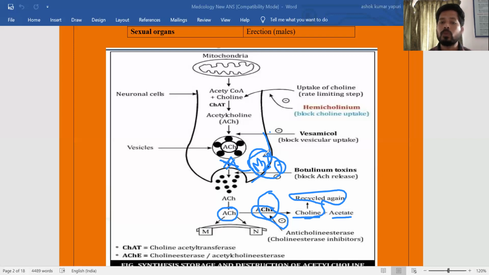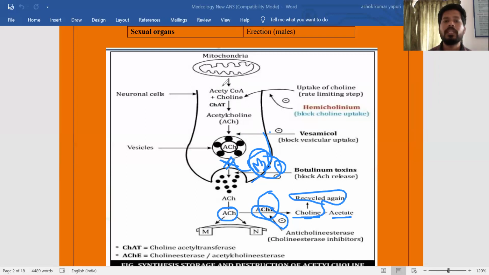These autoreceptors are also called presynaptic receptors. What is the definition? Simply, an autoreceptor or presynaptic receptor is present on the presynaptic neuron membrane, and when it is activated, it inhibits the release of its own neurotransmitter. Here, acetylcholine is the neurotransmitter. When M2 receptors, nothing but autoreceptors or presynaptic receptors, are activated, they inhibit the release of acetylcholine from the presynapse to the postsynaptic neuron.